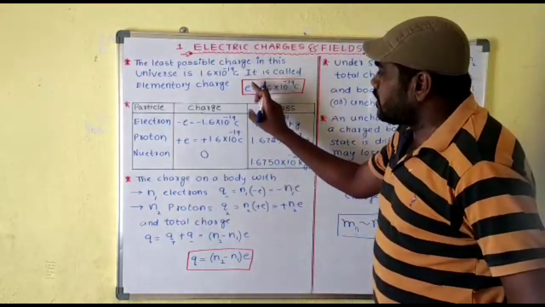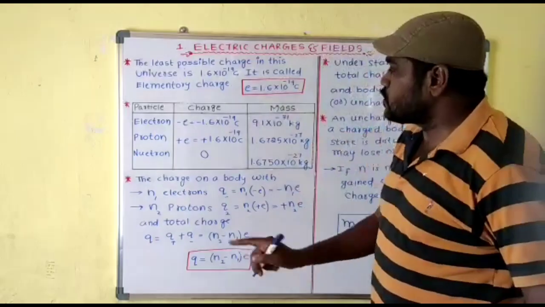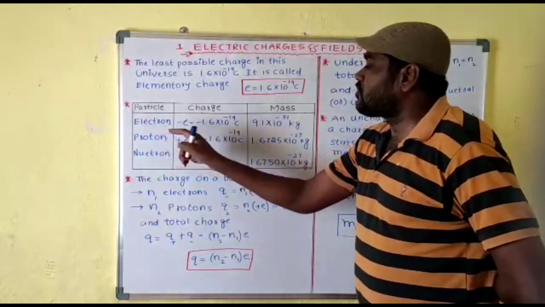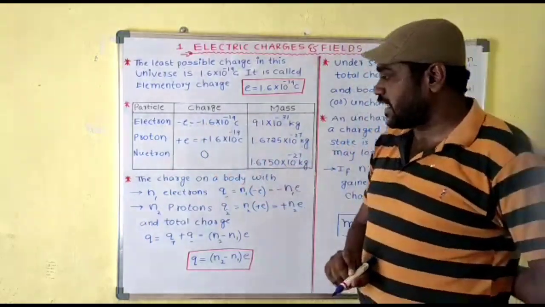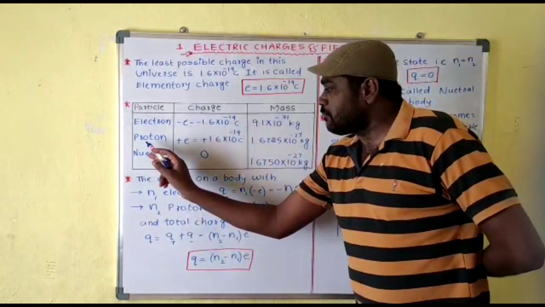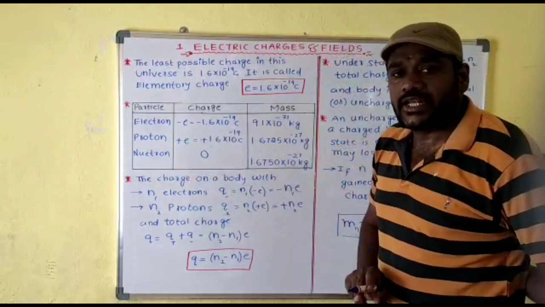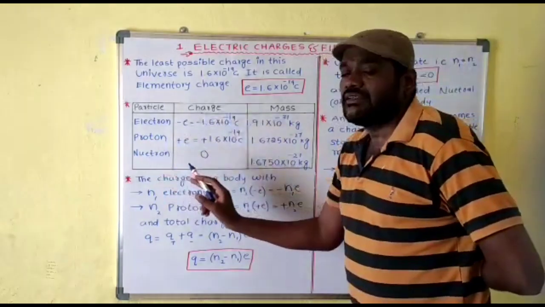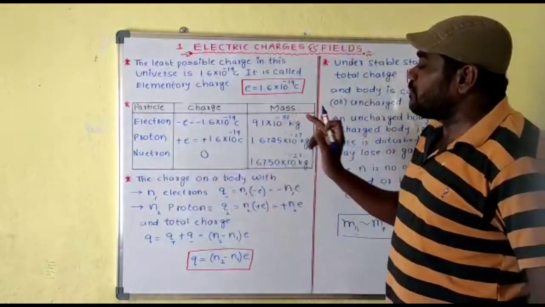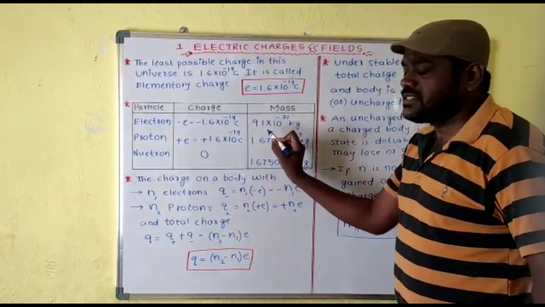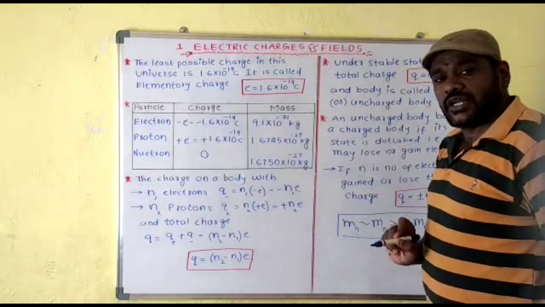This fundamental or elementary charge is associated with 2 particles out of the 3. One is the electron, and its charge is minus e, therefore its value is minus 1.6 into 10 power minus 19 coulomb. The second particle is the proton, and its charge is plus e, that is plus 1.6 into 10 power minus 19 coulomb. For the neutron there is no charge, therefore it is a neutral particle. Coming to the masses, the mass of the electron is 9.1 into 10 power minus 31 kg, and the masses of the proton and neutron I have given there.